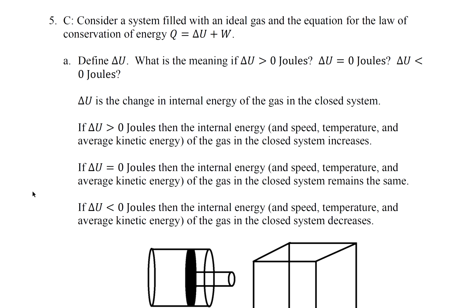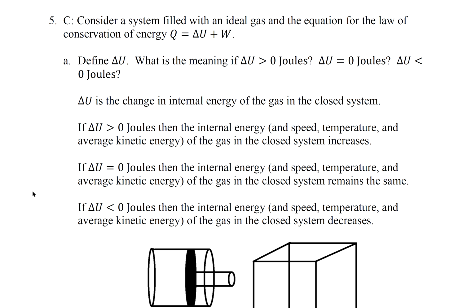Question 5. Consider a system filled with an ideal gas and the equation for the law of conservation of energy. Q equals delta U plus W. Define delta U. What is the meaning of delta U greater than 0, equal to 0, or less than 0 joules? Delta U is the change in internal energy of the gas in the closed system. So if delta U is greater than 0 joules, then the internal energy of the gas in the closed system increases. Internal energy means the speed, temperature, and average kinetic energy of the gas.